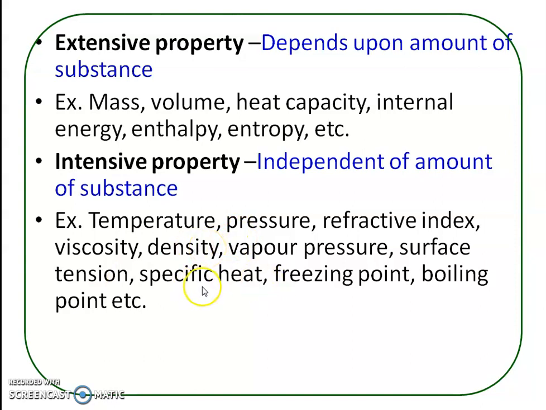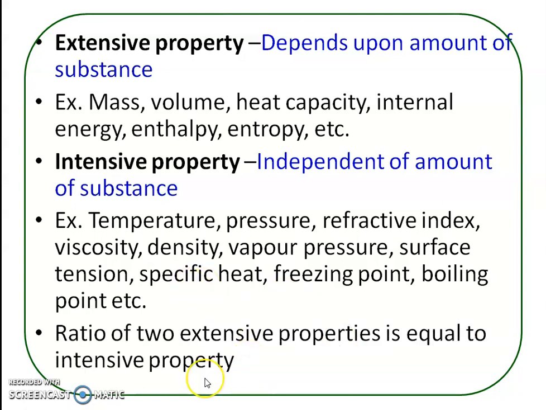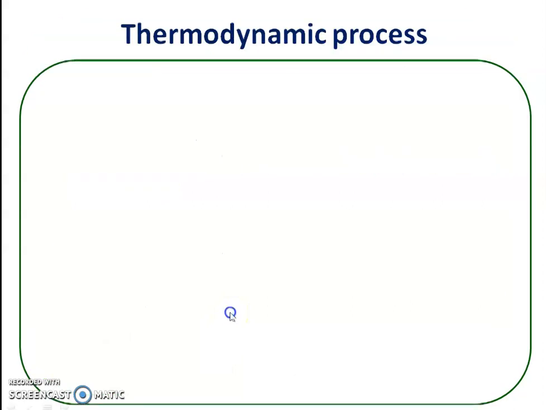Now the most important thing is that the ratio of two extensive properties is equal to an intensive property. For example, the ratio of mass and volume is density. So density is an intensive property. Mass and volume are extensive properties, and therefore the ratio of two extensive properties is an intensive property. So this is about extensive and intensive properties.